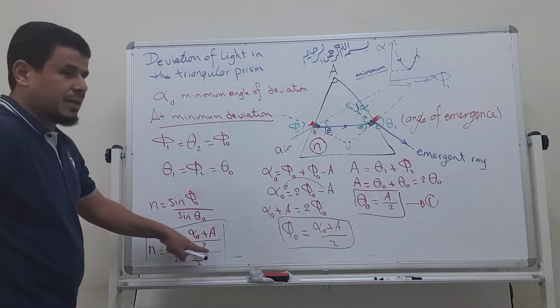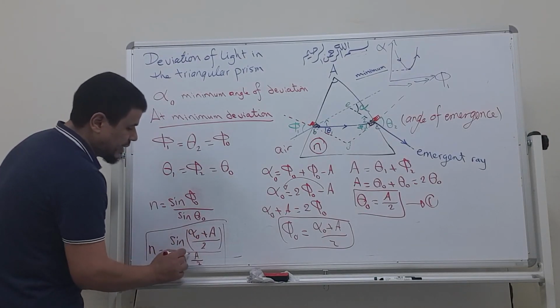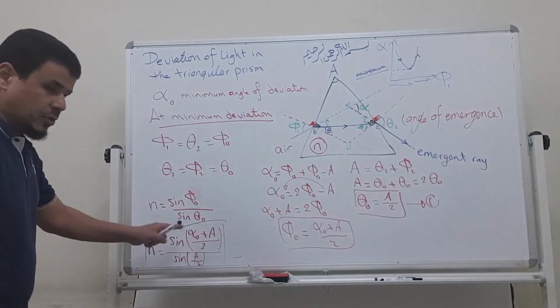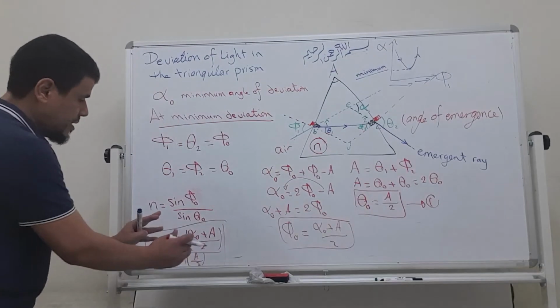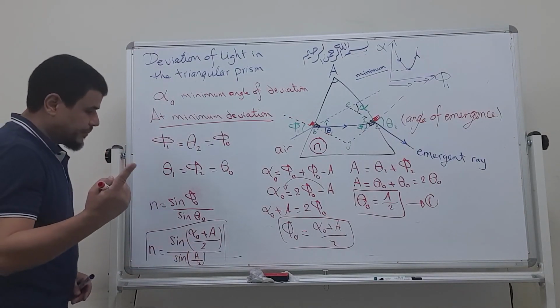Don't cancel 2 with 2. These are in a bracket here for sine, and these are here in the bracket for sine. Don't cancel anything, because these are one angle and these are one angle. So please.